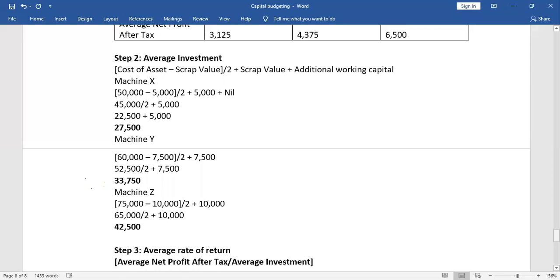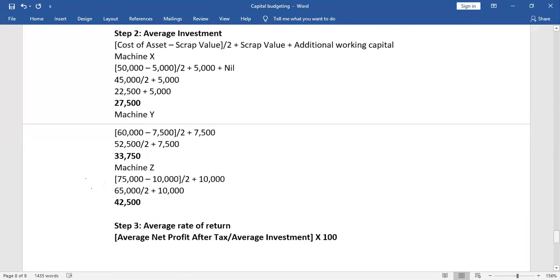We get the answer, but we want the answer in percentage. So we multiply the answer with 100. What we do? Step 1, that is average net profit after tax, divide by step 2, which is average investment. We get the answer in decimal, but we want the answer in percentage. So we multiply by 100. We get our third step, that is the formula of ARR.